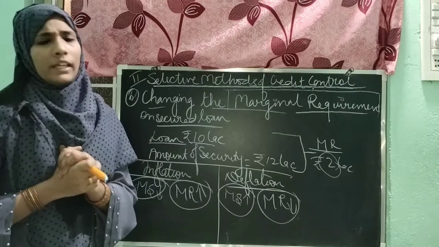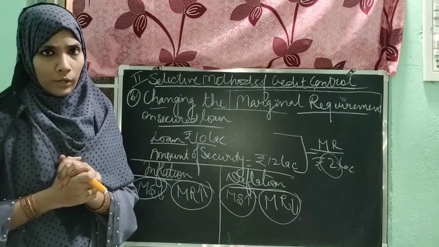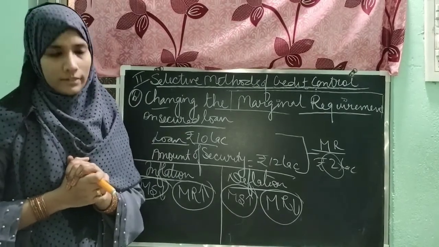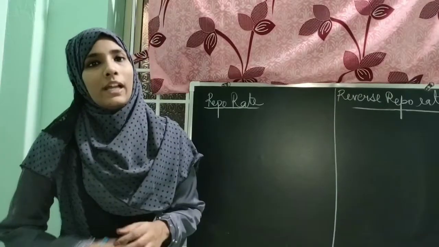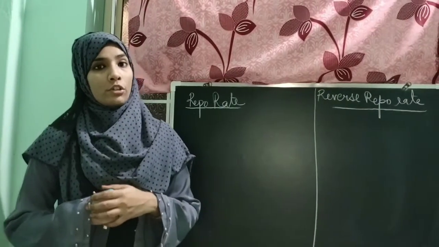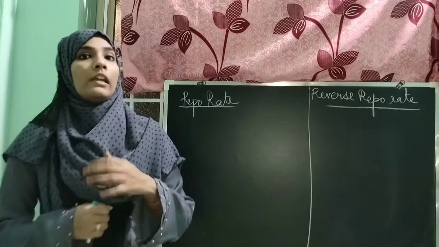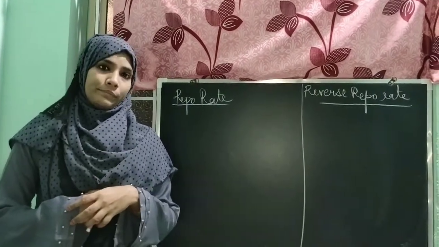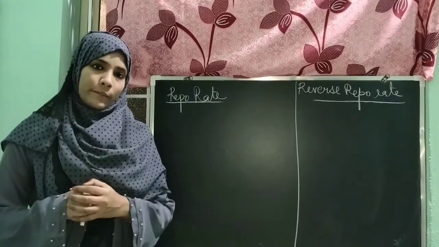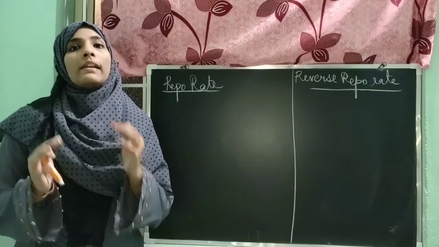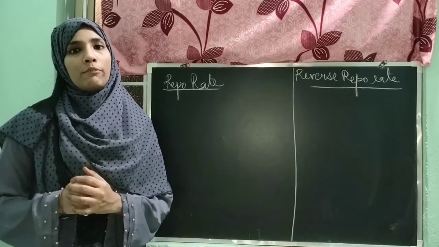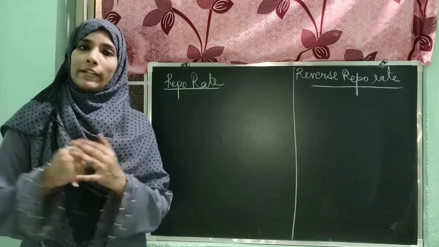Let's move to the very important terms, repo rate and reverse repo rate. Let's start. I have told you in the functions of RBI about lender of last resort. It means the commercial bank's last hope in the time of financial problem is RBI.